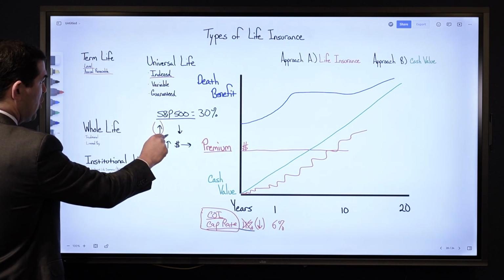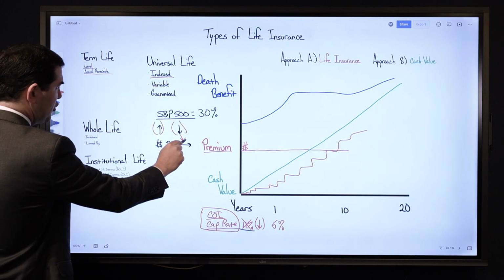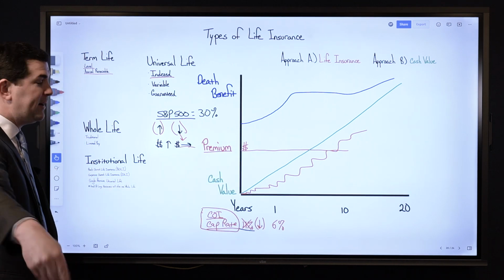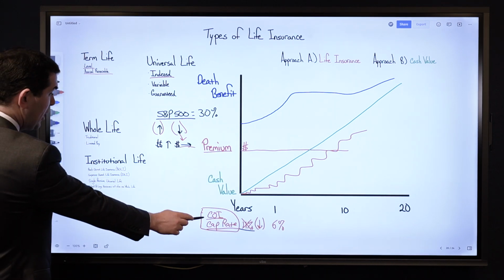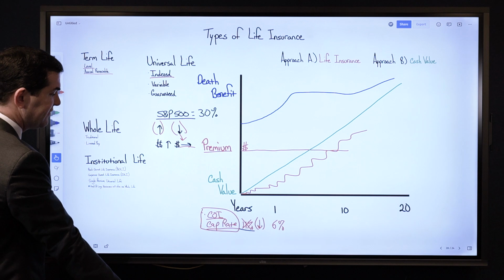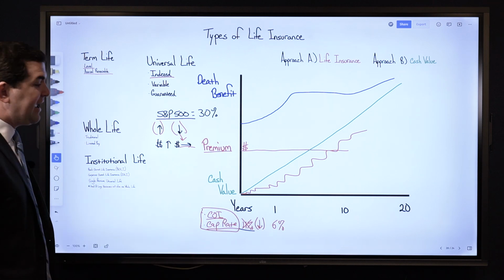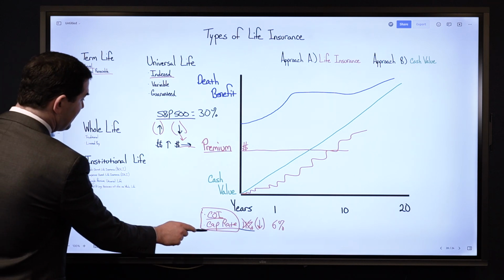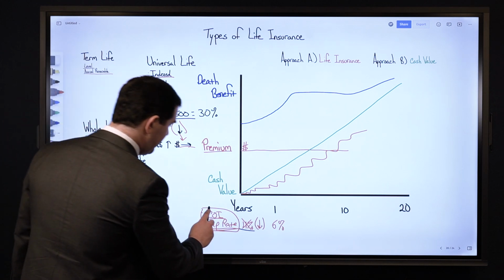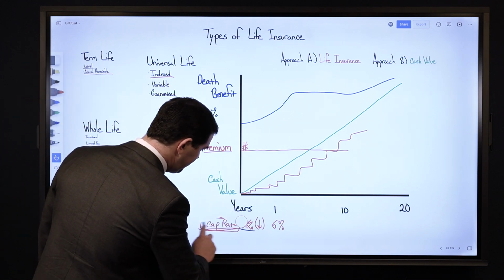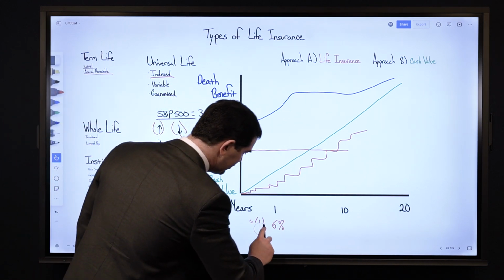But that's an indexed universal life insurance policy. Market goes up, you go up with it. Market goes down, your principal's protected, so you can't lose money if the market crashes. However, what I want to be aware of is the increasing cost of insurance and then also the cap rate that it can be decreased after I start a policy. I'll conclude this piece with a quick story.